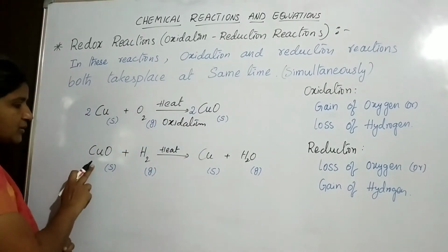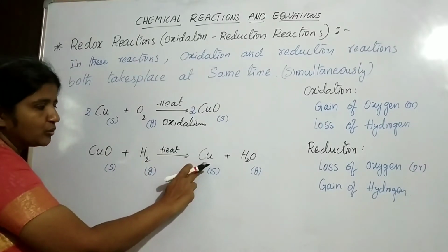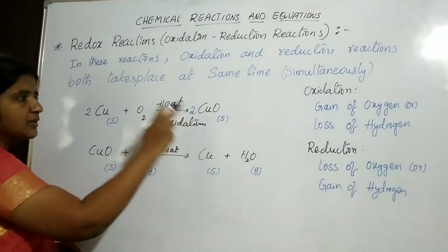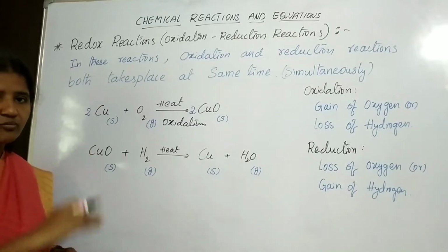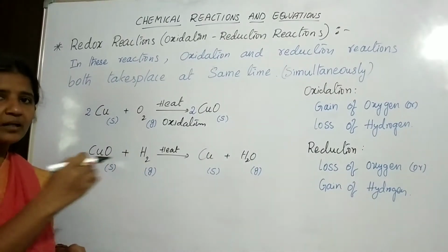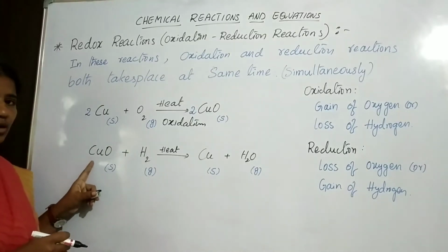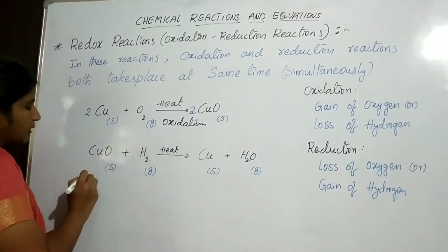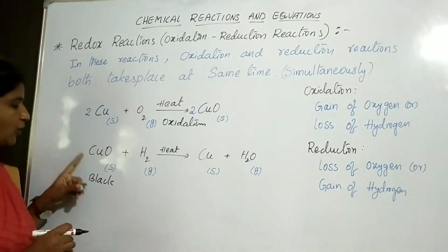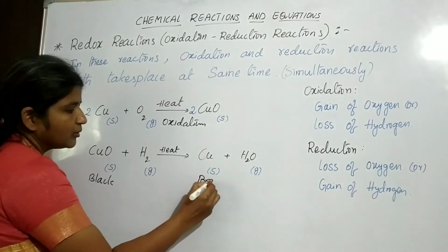This copper oxide reacts with hydrogen on heating and produces copper and water. After forming the black substance on the surface of the copper powder, if you pass hydrogen over the black copper oxide, the black color converts back to brown.